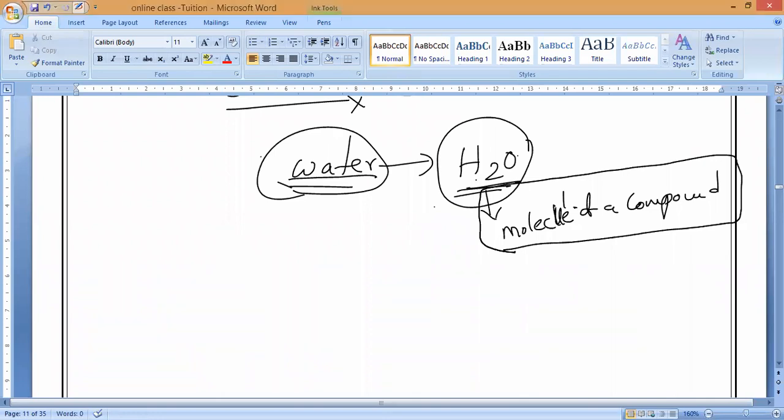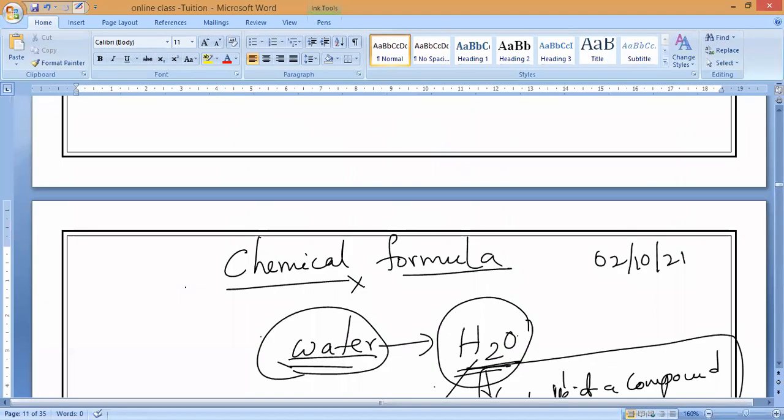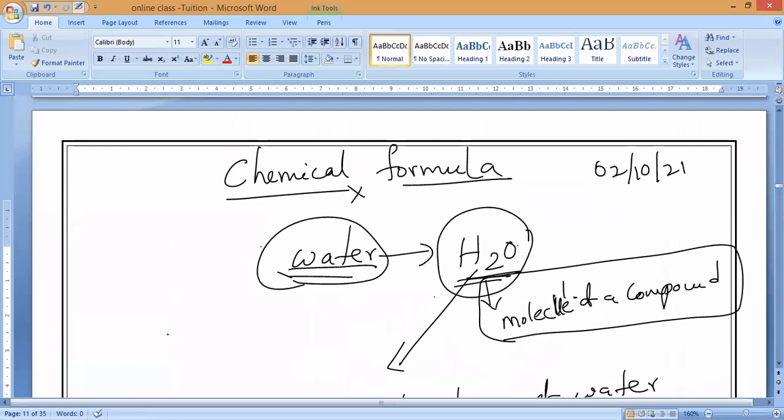Now, H2O is representing what? Anybody can say? One molecule of water. You should understand that H2O is representing one molecule of water. So the chemical formula will give us an understanding of what kind of molecule is present inside the given compound and the count of the elements of the compound. Understand, Jevarshini, Manya and Samaya? Yes, that is the importance. That is what we should call a chemical formula.